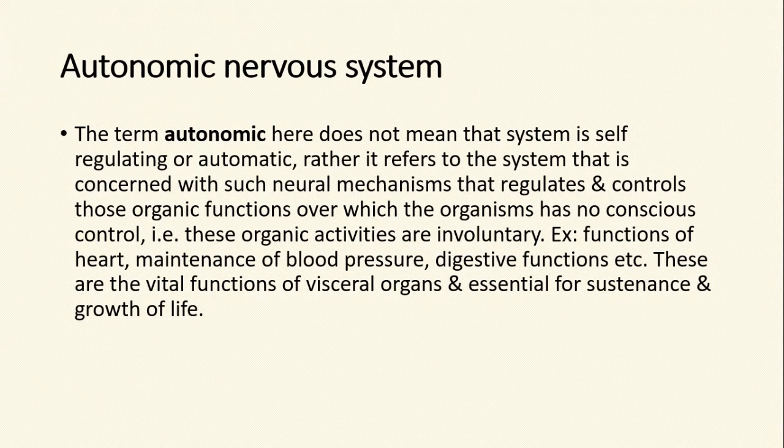The term autonomic here does not mean that the system is self-regulating or automatic. Rather, it refers to the system that is concerned with such neural mechanisms that regulate and control those organic functions over which the organism has no conscious control. These organic activities are involuntary.